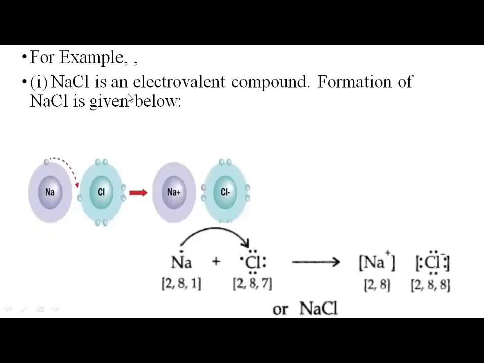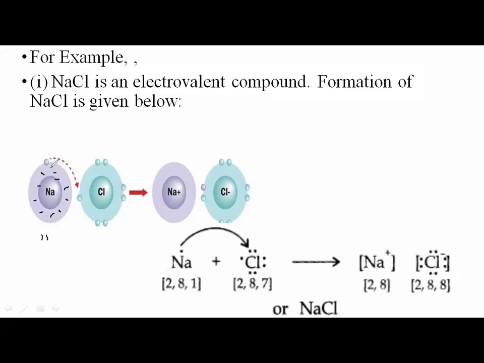You can see here, NaCl is an ionic compound, or it is also called an electrovalent compound. Formation of NaCl is given. So Na, I can show it here. Atomic number is 11. So here there are 2 electrons, and here, let me say this is the inner shell, 1, 2, 3, 4, 5, 6, 7, 8. Okay, so here there is one electron in the outermost shell.